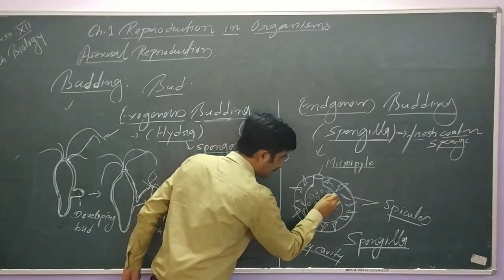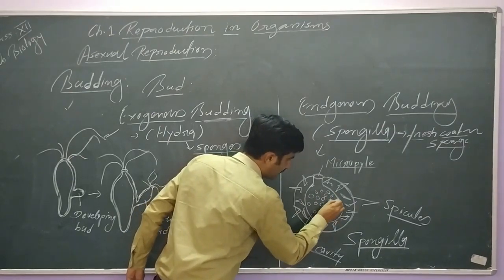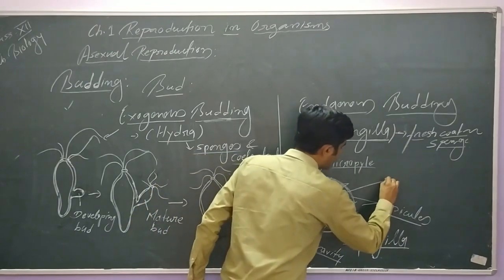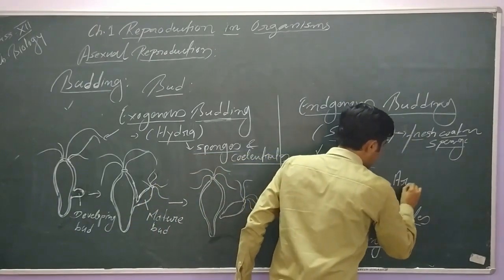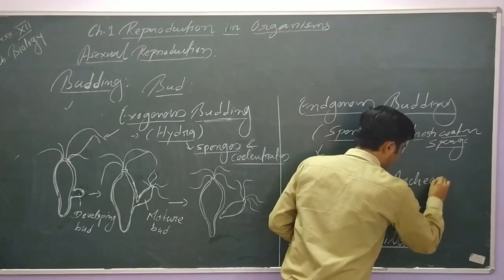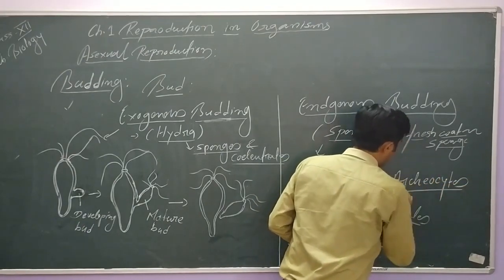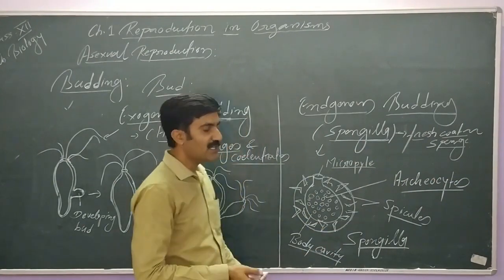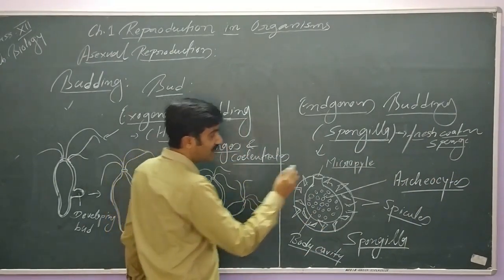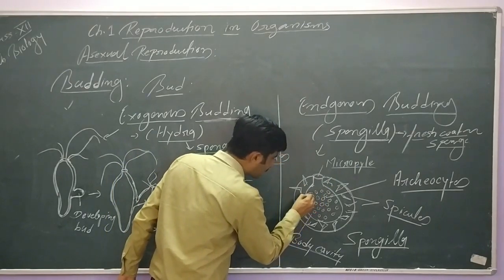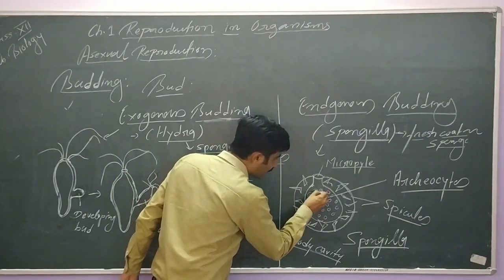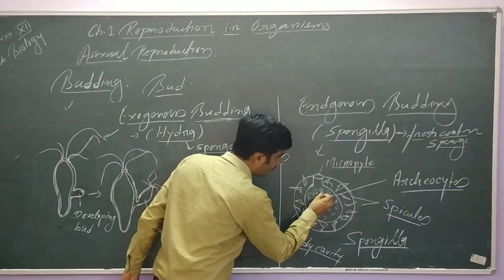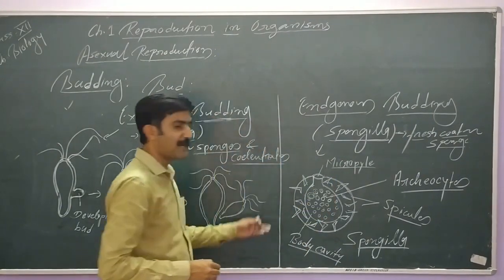These cells, which are formed inside the body cavity, are known as, this is a very important word, archaeocytes. These archaeocytes are generally formed in unfavorable conditions, and each of the archaeocytes later on gets protected, with the formation of a thick covering along with small spicules.